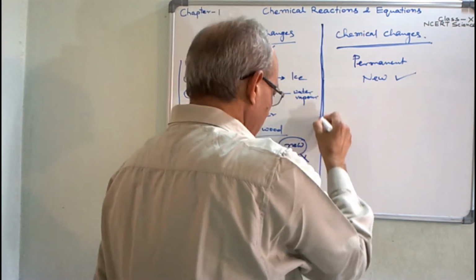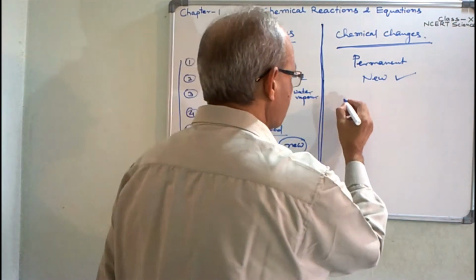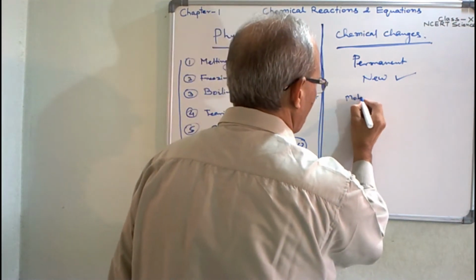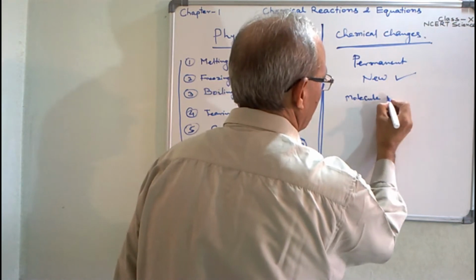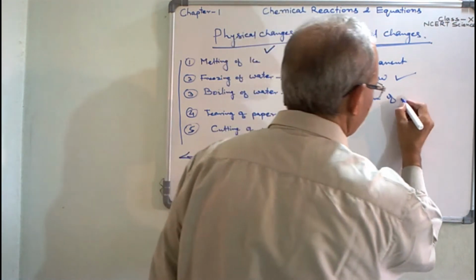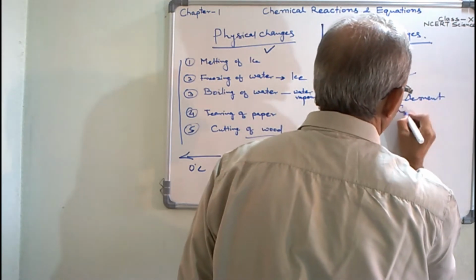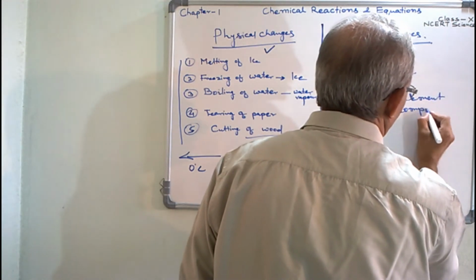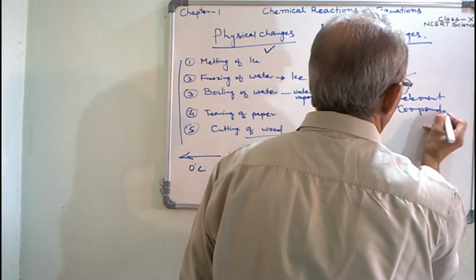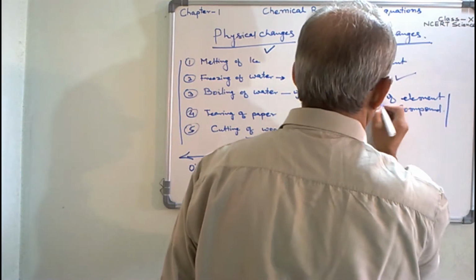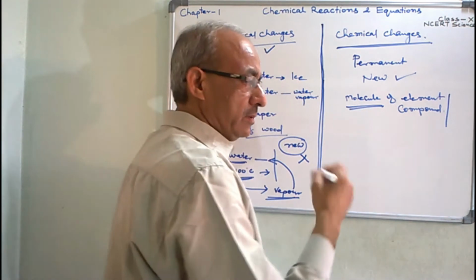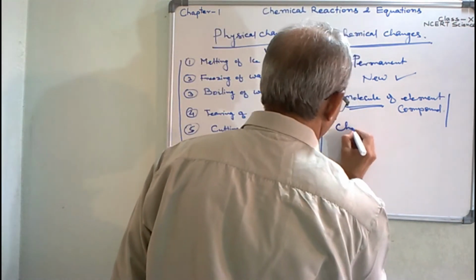After chemical bonding, the molecules are formed. Molecules of any element or compound are formed after chemical bonding.